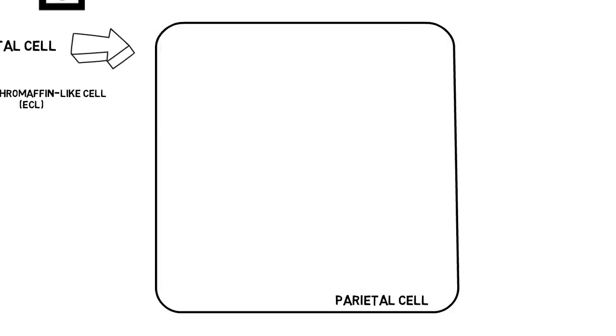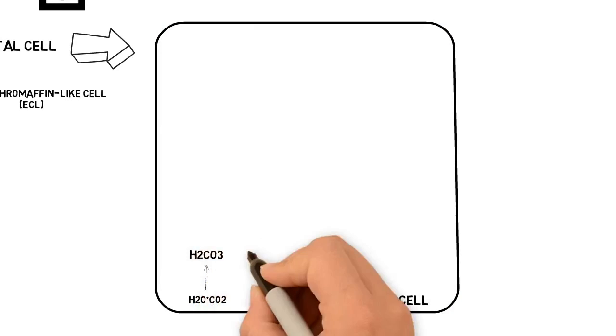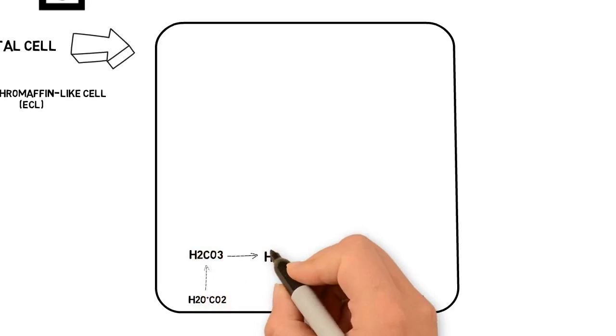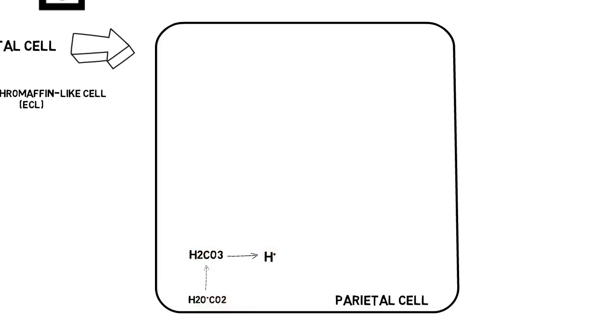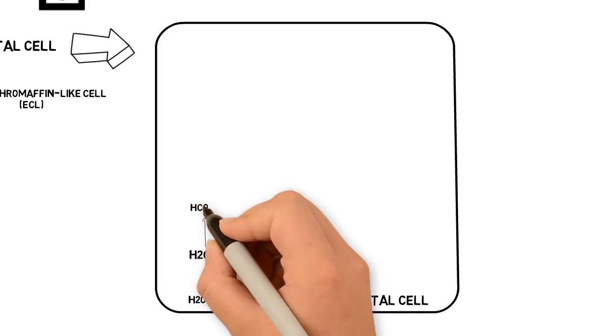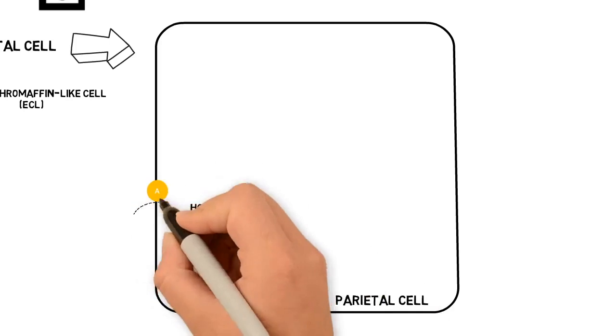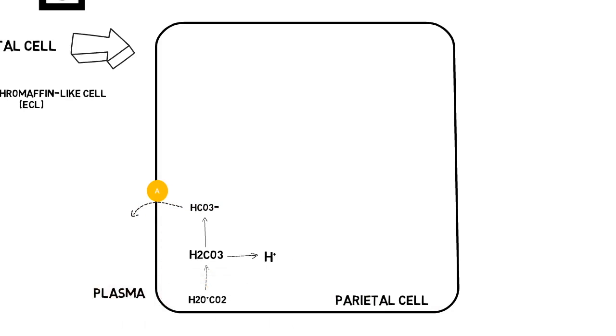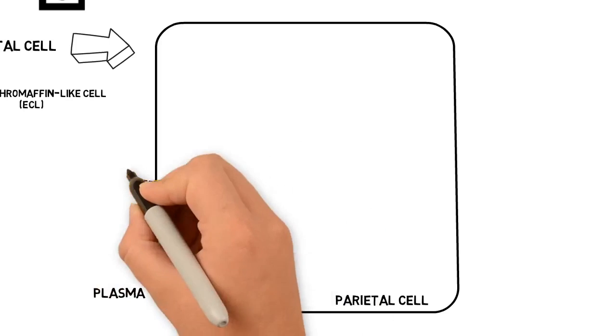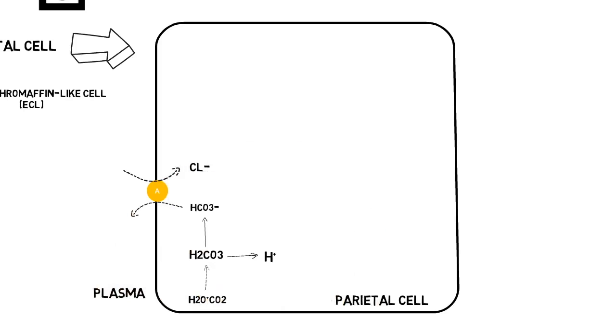Firstly, hydrogen ions are generated within the parietal cell from dissociation of water. The hydroxyl ions formed in this process rapidly combine with carbon dioxide to form bicarbonate ion, a reaction catalyzed by carbonic anhydrase. Bicarbonate is transported out of the basolateral membrane in exchange for chloride. The outflow of bicarbonate into blood results in a slight elevation of blood pH known as the alkaline tide. This process serves to maintain intracellular pH in the parietal cell.